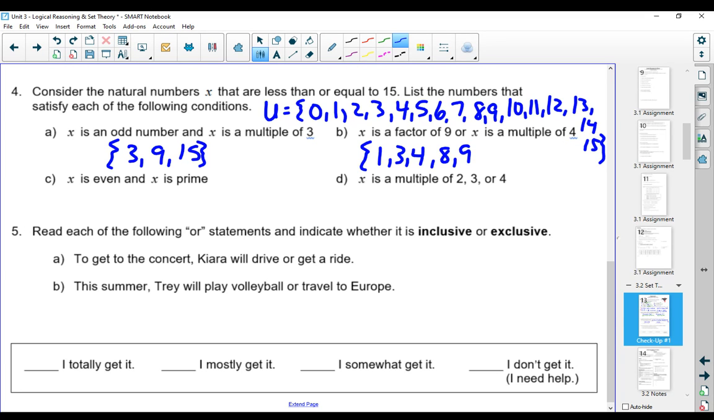Remember, factor means we're breaking it down. Multiple means we're starting at a point and getting bigger. X is even and X is prime. There is only one even prime out there, so that's what this would mean. It's an even prime, and the only option is 2. And then X is a multiple of 2, 3, or 4. So we're listing all the numbers that are multiples of 2, all the numbers that are multiples of 3, and all the numbers that are multiples of 4.